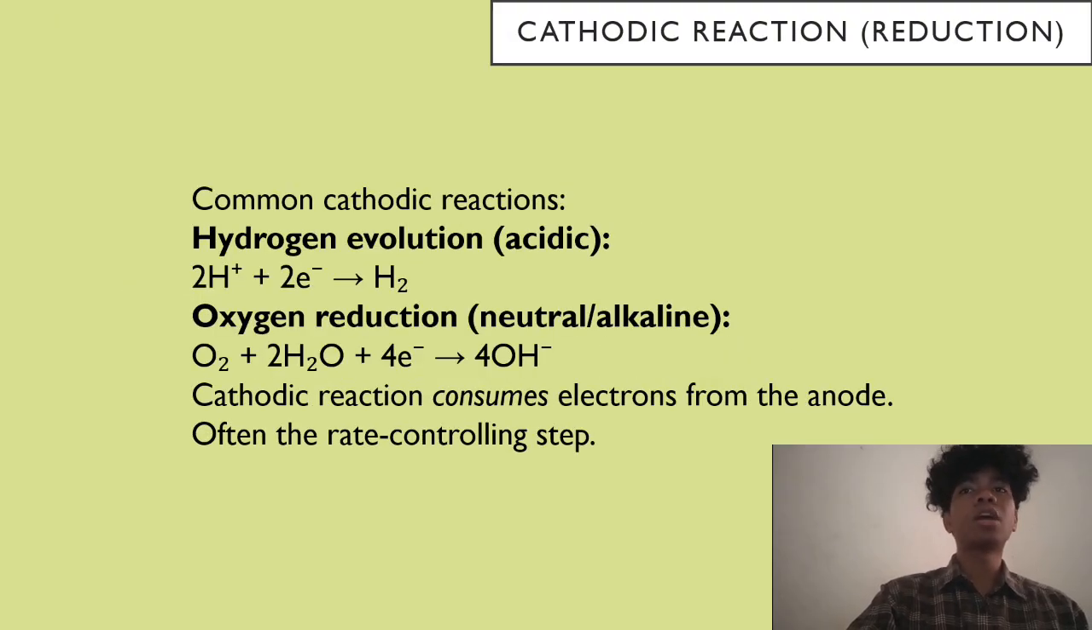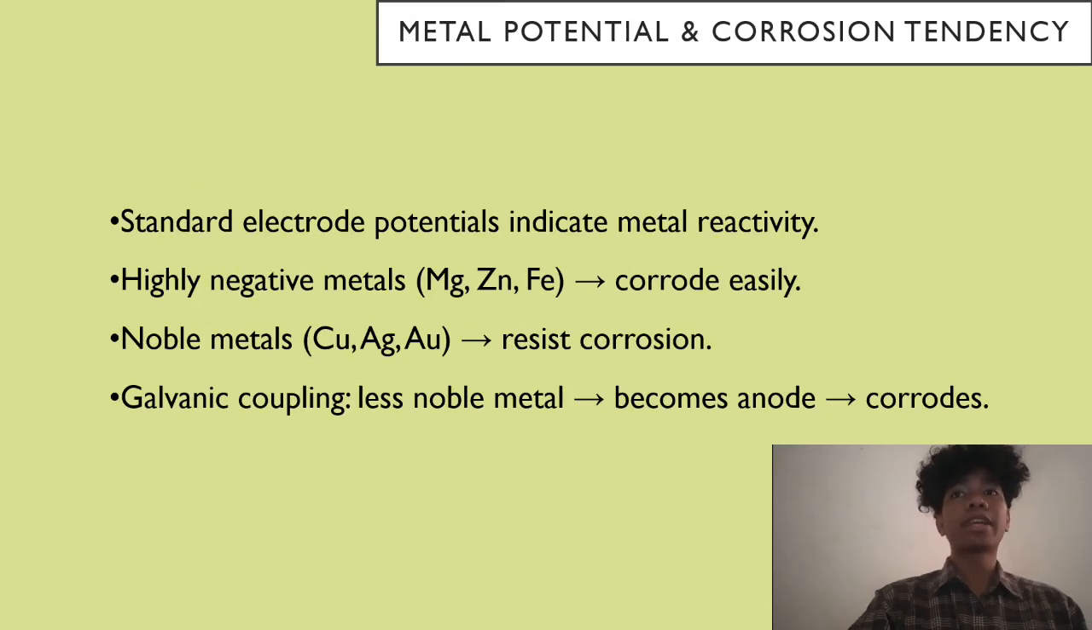Next is the cathodic reaction. So at the cathode, reduction reaction consumes the electrons released by the anode. In acidic environment, hydrogen ions form hydrogen gas. In neutral or alkaline environment, oxygen is reduced to hydroxide ions. Often the cathodic reaction is the rate controlling step in corrosion.